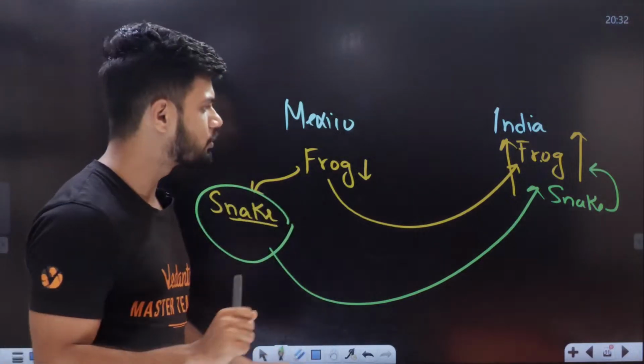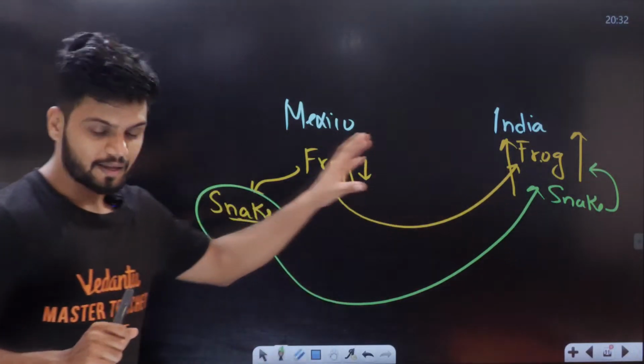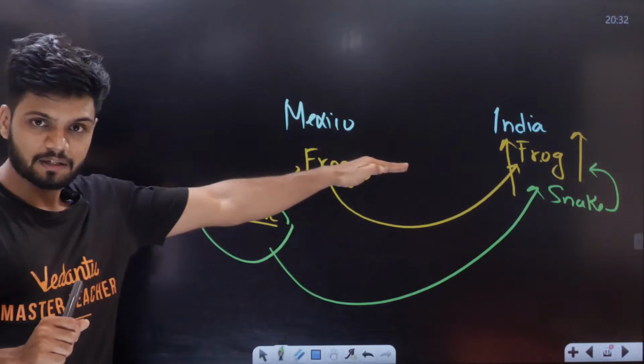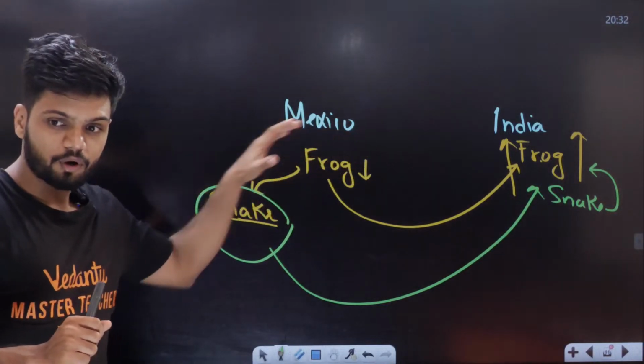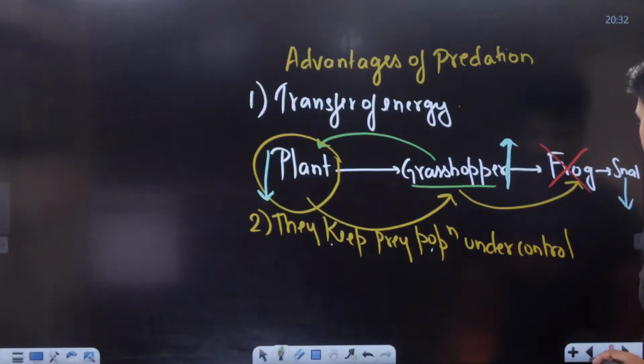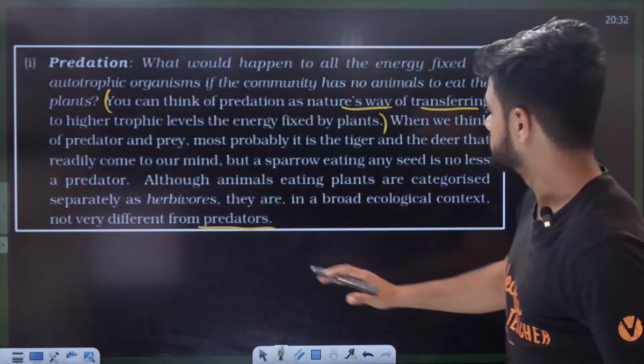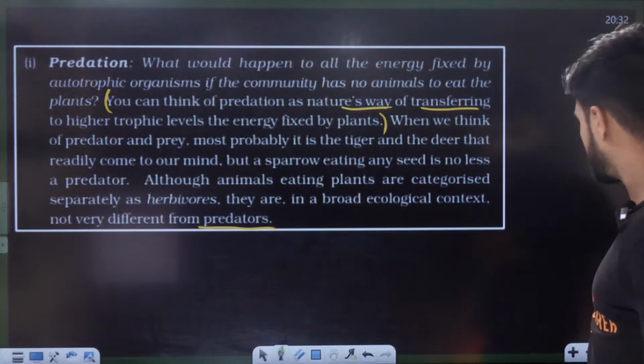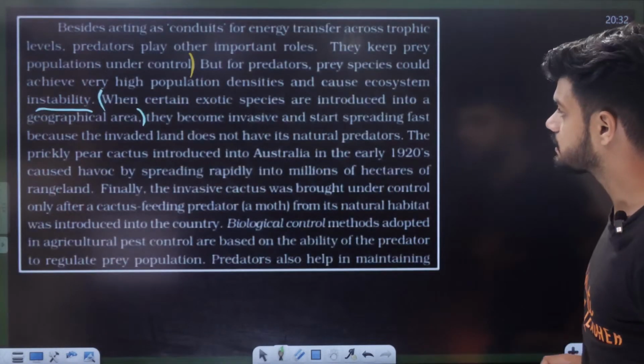So understand the concept. What we do is we are getting the prey, but we are also getting the predator along with it. Okay? One example is given in NCERT, look at it. The example given is the prickly pear cactus.